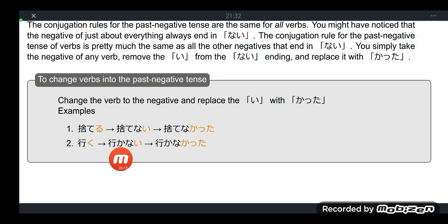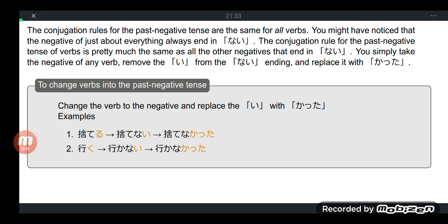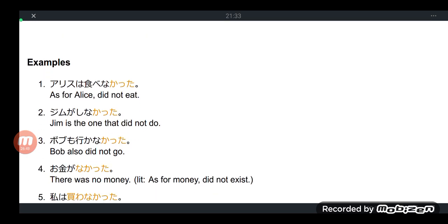So ikanai. We have this negative form already but in present tense, and we want the negative past tense. So after you transform that into a nai form, remove that i and replace it with katta. So iku, ikanai, eventually becomes ikanakatta, and there you go, you have the negative past tense. Minasan, may I ask you to please screenshot this part, some sort of a cheat sheet, a very swift summary. So let's have some examples.